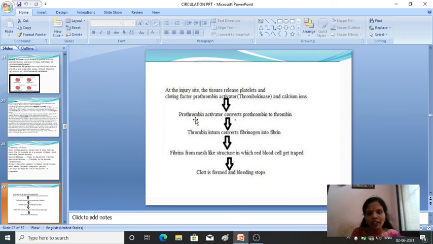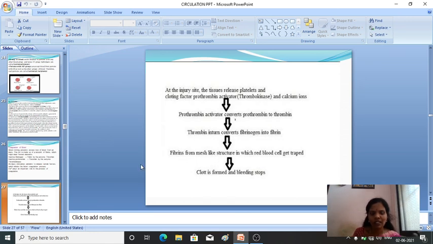The prothrombin activators convert prothrombin into thrombin, and the thrombin in turn converts fibrinogen into fibrin.